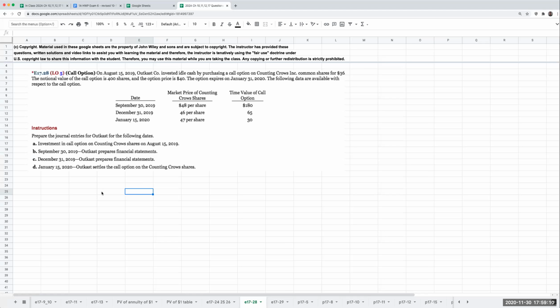On August 15th, 2019, Outkast Company invested its idle cash by purchasing a call option on Counting Crows common shares for $36 per share. The notional value of the call option is 400 shares, and the option price is 40.